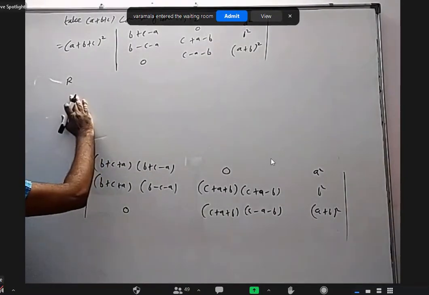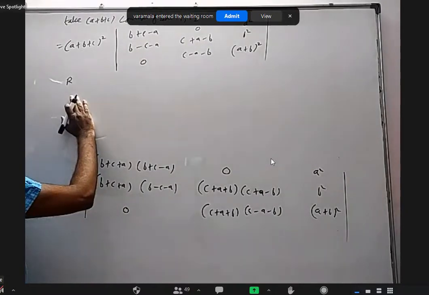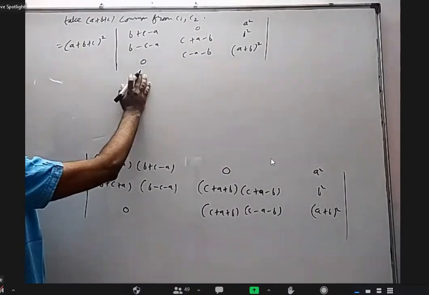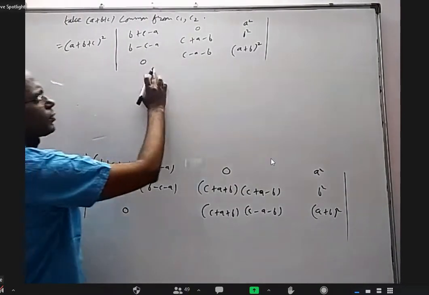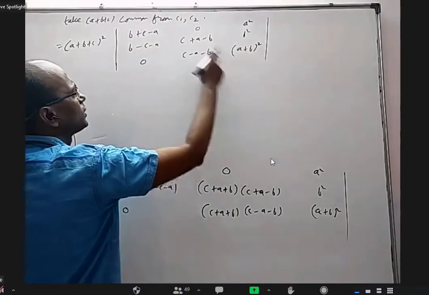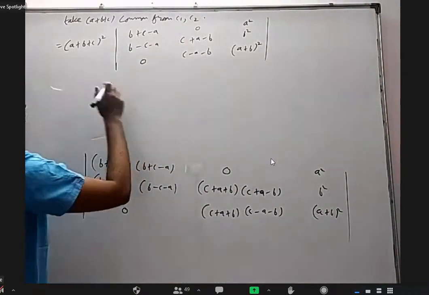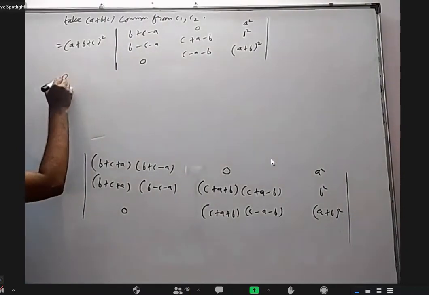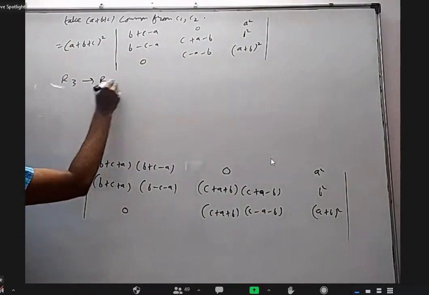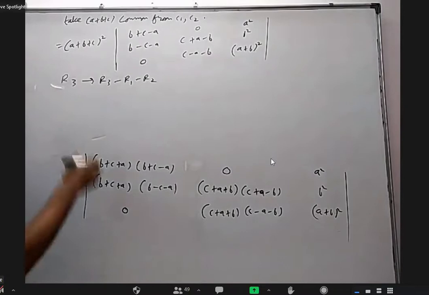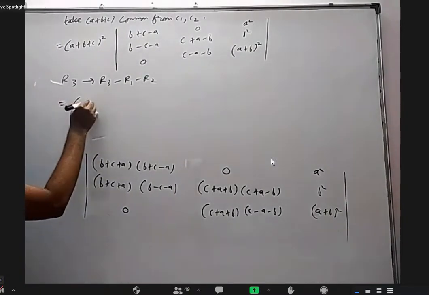Let me see what can be done. I don't want to use 0, but if I add these two and remove from this, at least this will become 2ab. This c will cancel, b will cancel, I'll get 2a. If I add these two, I think I'd better go for it. I want to write R3 as R3 minus R1 minus R2. There is no standard rule, I'm just thinking so that it may become simple. I'm not even fully sure about it.